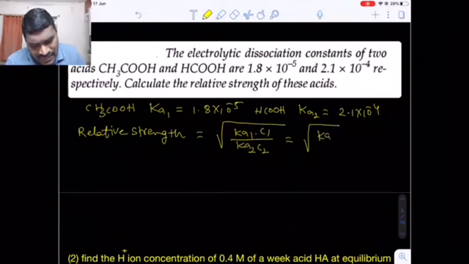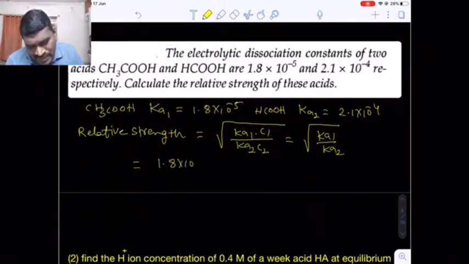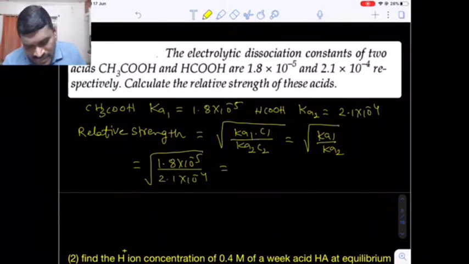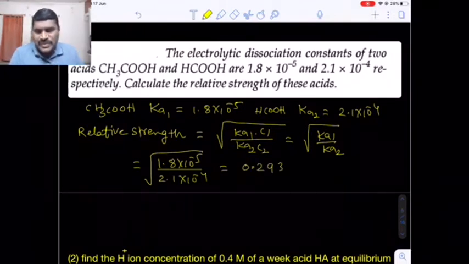So Ka1 divided by Ka2. What is the Ka1 given to you here? 1.8 into 10 raised to minus 5 whole divided by 2.1 into 10 raised to minus 4. Are you getting my point? Now if you simplify this, finally I am writing 0.293. This is the ratio of the relative strength of the two acids. Are you getting my point?